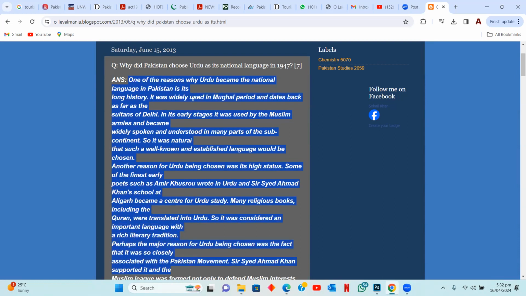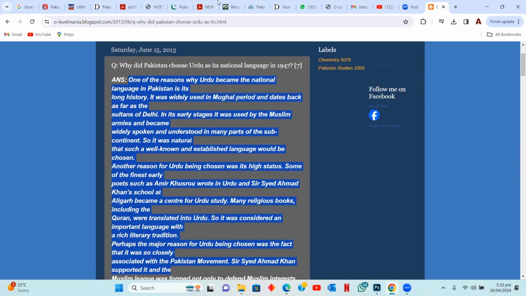For Urdu being chosen as the national language of Pakistan, the first reason is that it was widely used in the Mughal period, and it dated back to the Sultans of Delhi as well. It was used in the subcontinent for a long, long time. It was widely understood, widely spoken. It was natural that such a language that was so widely understood had to be chosen as a national language.